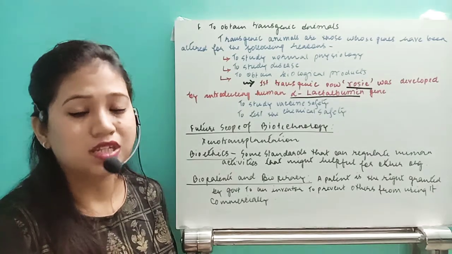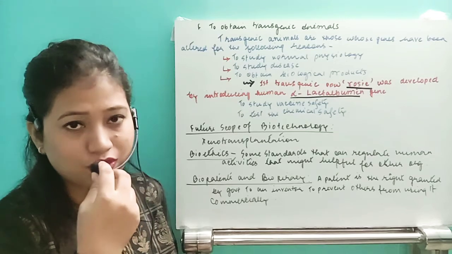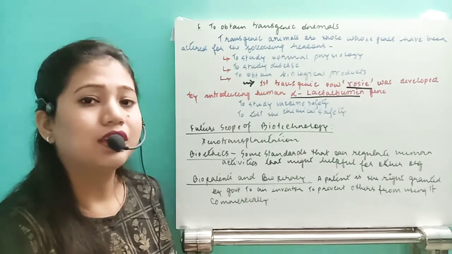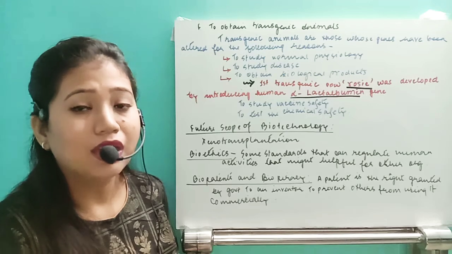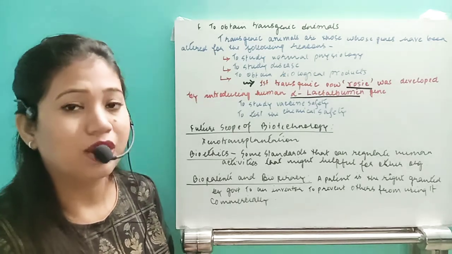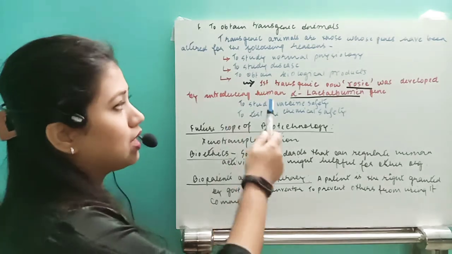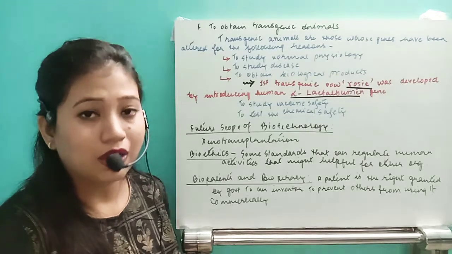That means the genetic makeup of the cow Rosie was altered so that its product, the milk, can contain the human milk type of formula, with proteins just similar to human milk. So this way we are able to obtain different biological products.